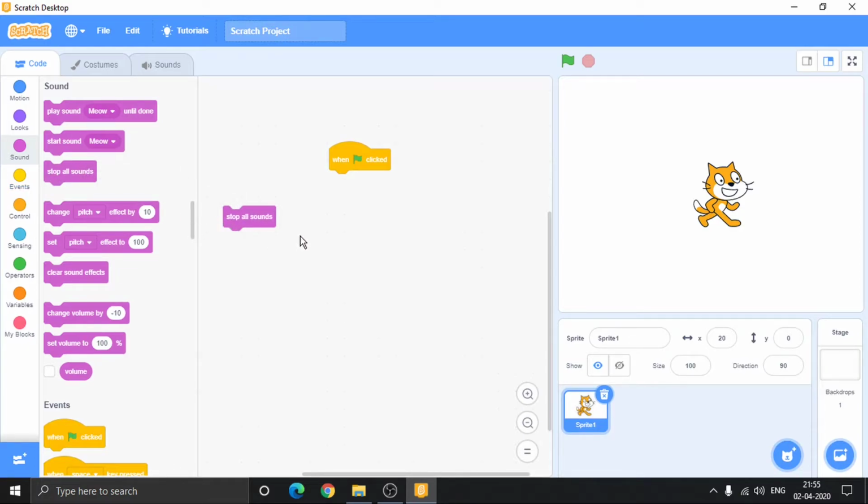Stop all sounds means if you want to stop every sound. Now change pitch effect by 10 is basically changing the pitch of the sound, whether you want it high pitch or low pitch.